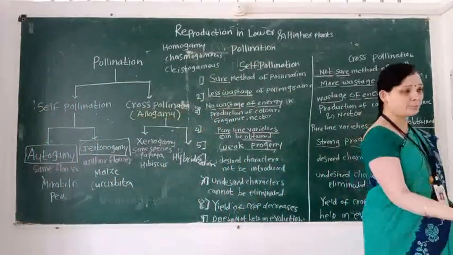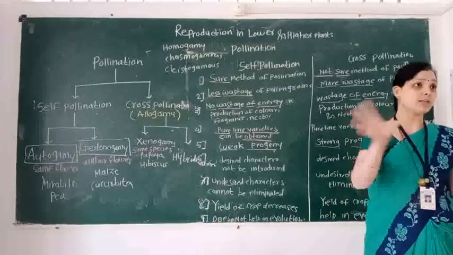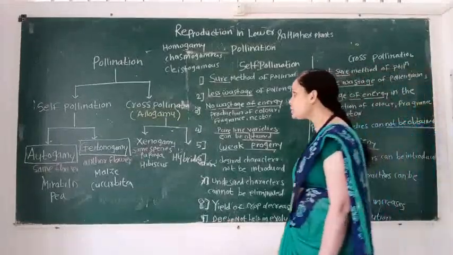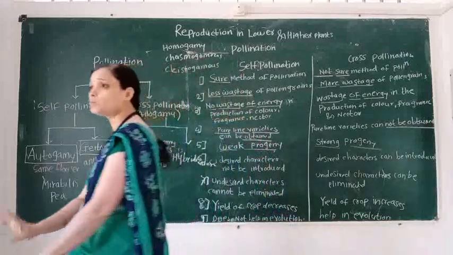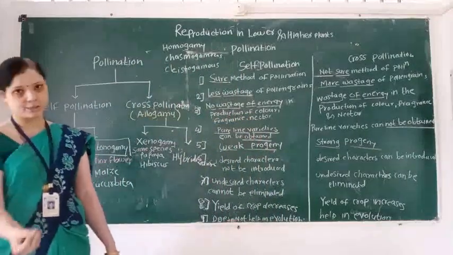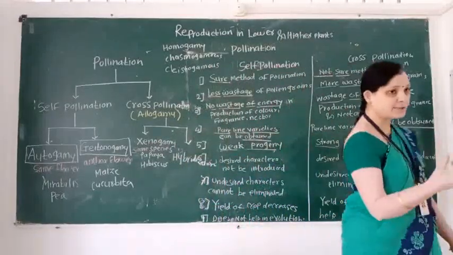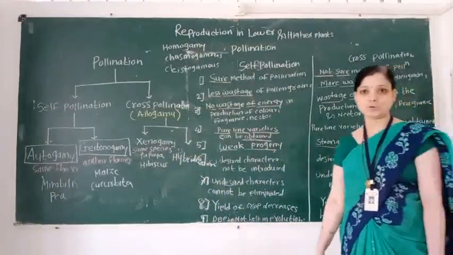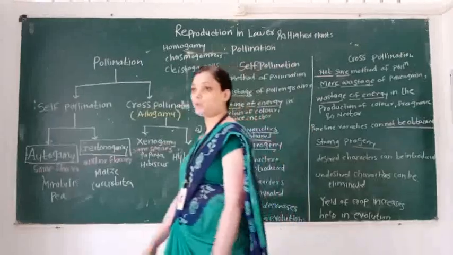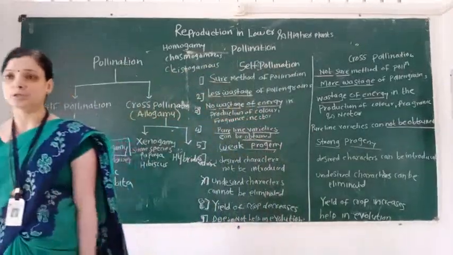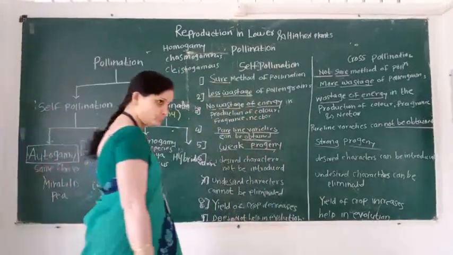And another term, cleistogamy and cleistogamous flower. Cleistogamous means flowers are closed. In this condition, flowers are closed, so this condition is called cleistogamy, and these types of flowers are called cleistogamous flowers.